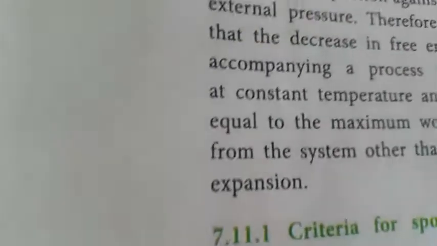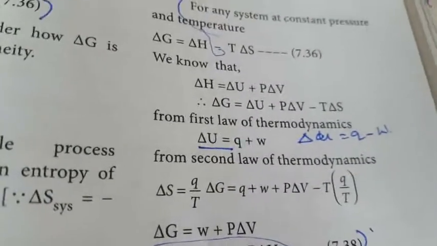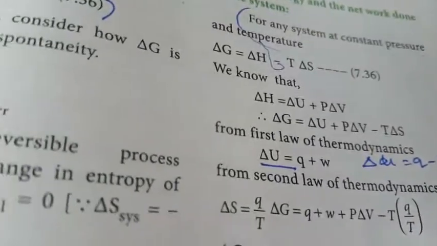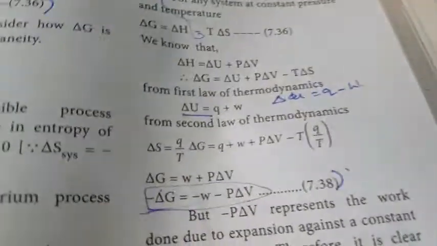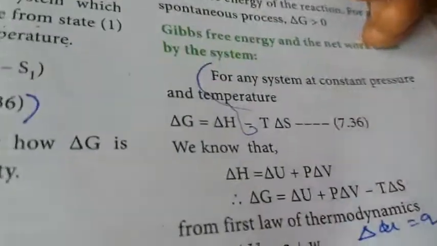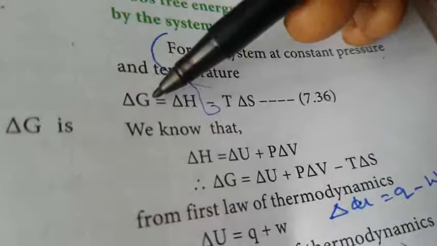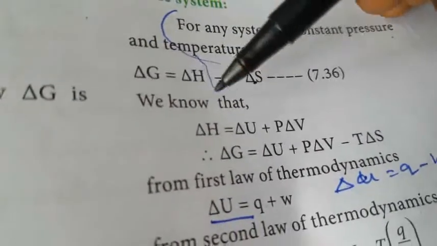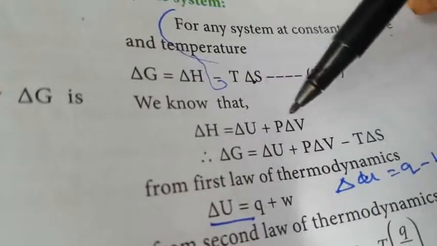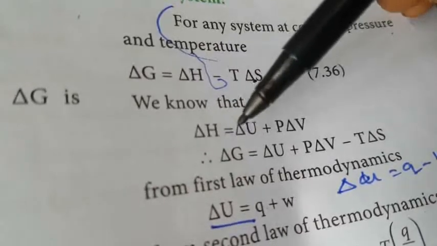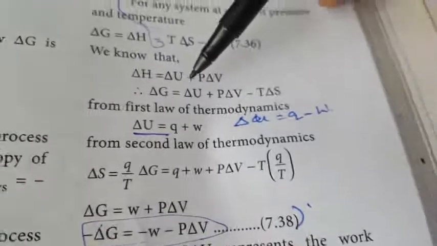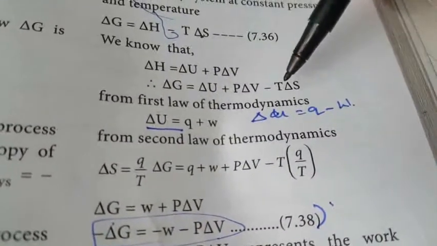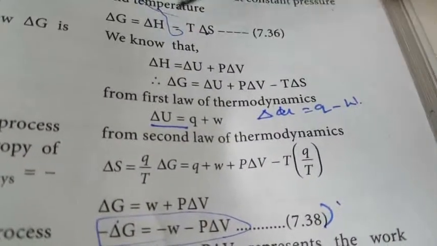Another point is that Gibbs free energy is the net work done by the system. What is work done by the system, or work done on the system? We already studied this. For any system at constant pressure and temperature, delta G is equal to delta H minus T delta S. We have studied the relation between delta H and delta U: delta H is equal to delta U plus P delta V. Substitute that value of delta H into delta G.